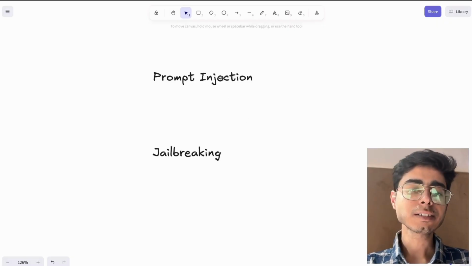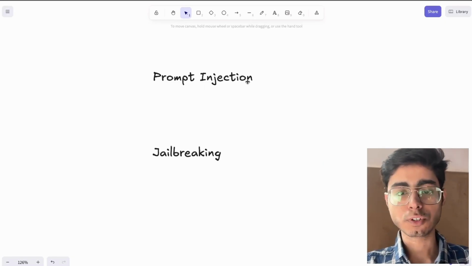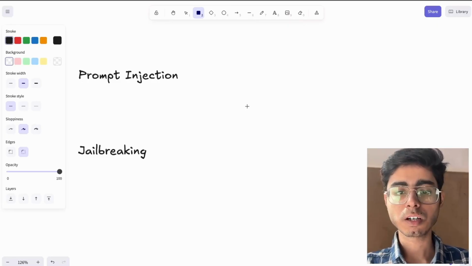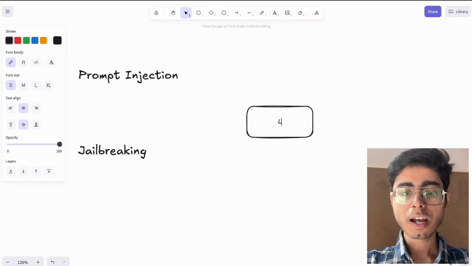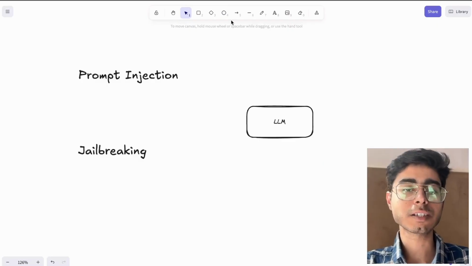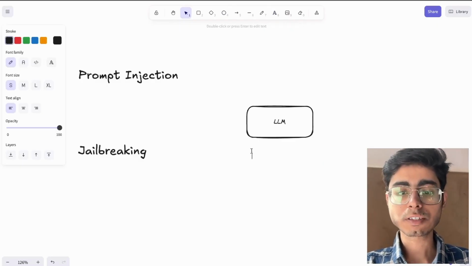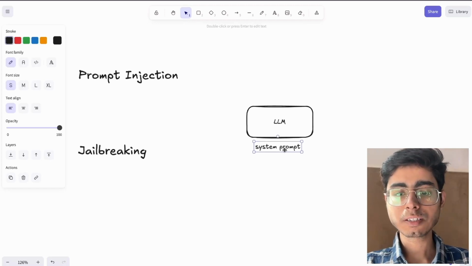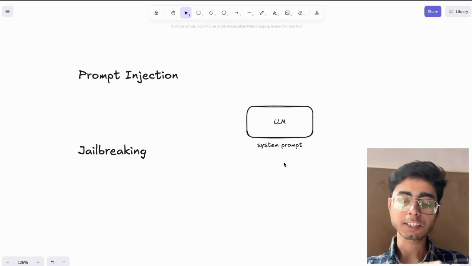Okay, let's take the example of prompt injection first. Let's say I have a system. I have this LLM, right? And in this AI system, I have a system prompt. Once the system prompt is provided, it is expected that the LLM will behave as per the system prompt.